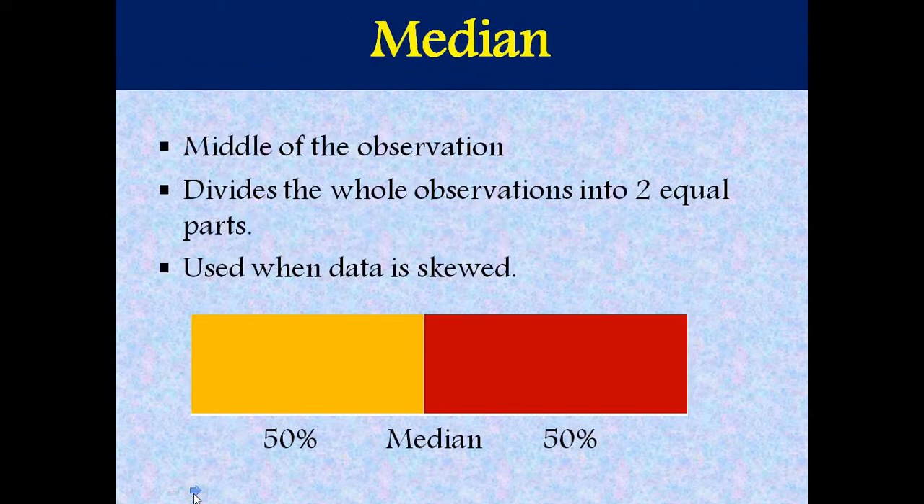So what is median? Median is the middle of the observations, which divides the whole data into 2 equal parts. It is used when data is skewed. So in this picture you can clearly see median is the center. The yellow portion is 50% of the whole data, and again the red portion is 50% of the whole data. So median is the central observation of the whole data.